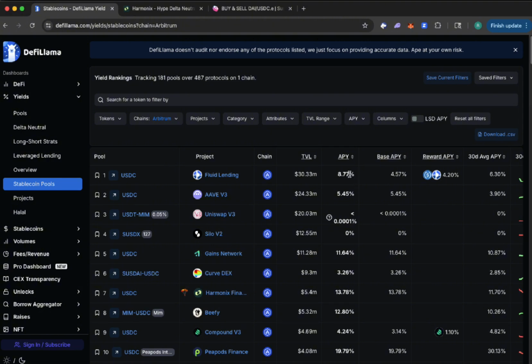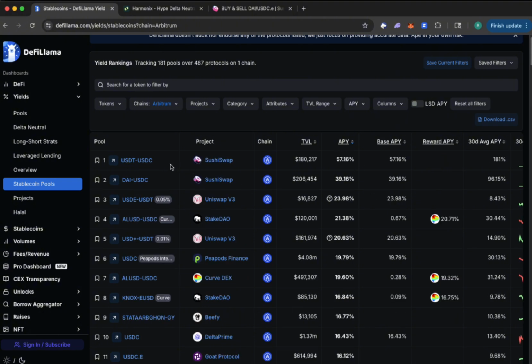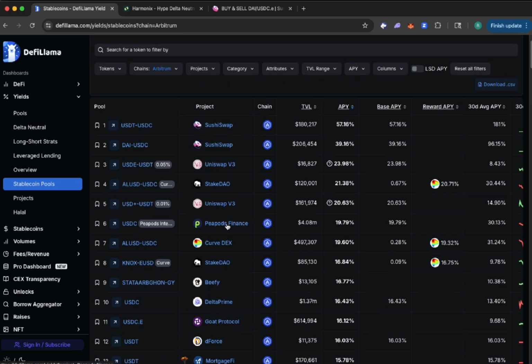And I may go like, dang, that's a super low risk play for me. If I have $1,000, I'm going to put $500 over here and I'm going to make 8.7% on half of my portfolio with doing nothing and not worry about any sort of risk whatsoever. And then I can play with some higher risk protocols like maybe Harmonix and earn 13.7%. Or I can play around with some of these other ones and earn a higher percentage that might be slightly higher risk, like Peapods, which is a newer one that's doing really, really well. It's got $4 million in it.